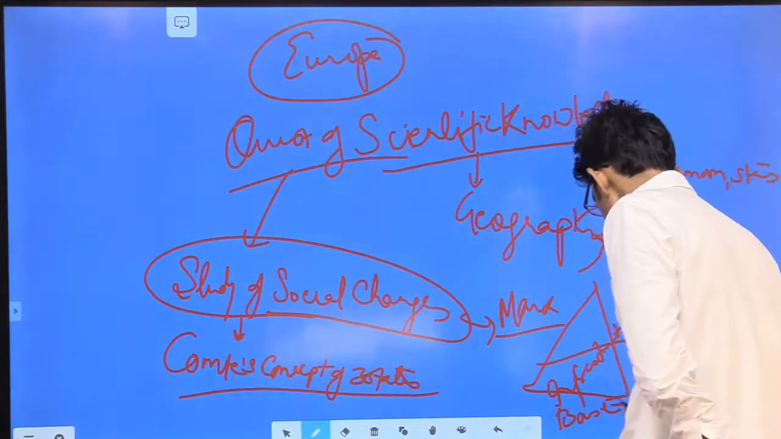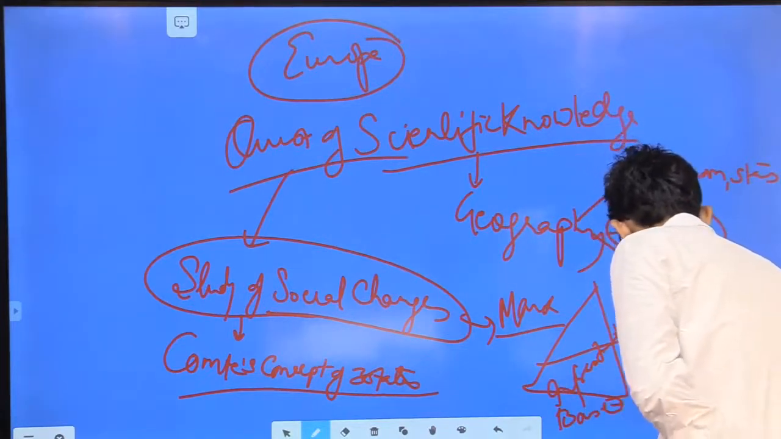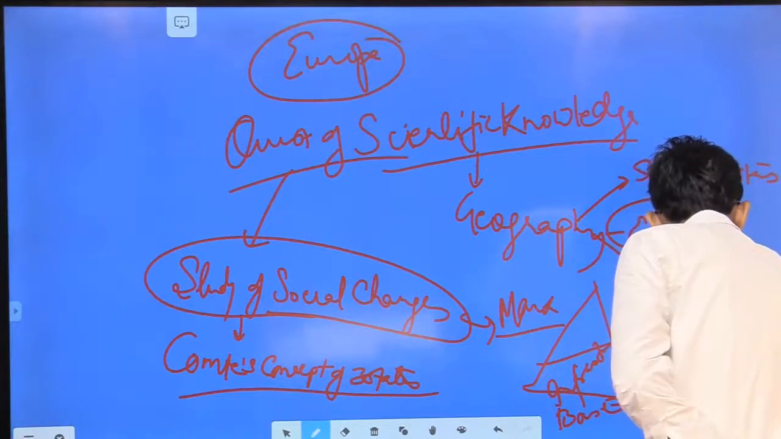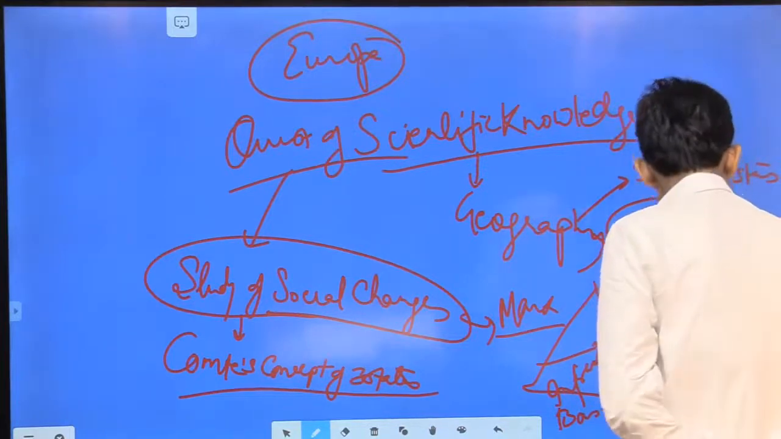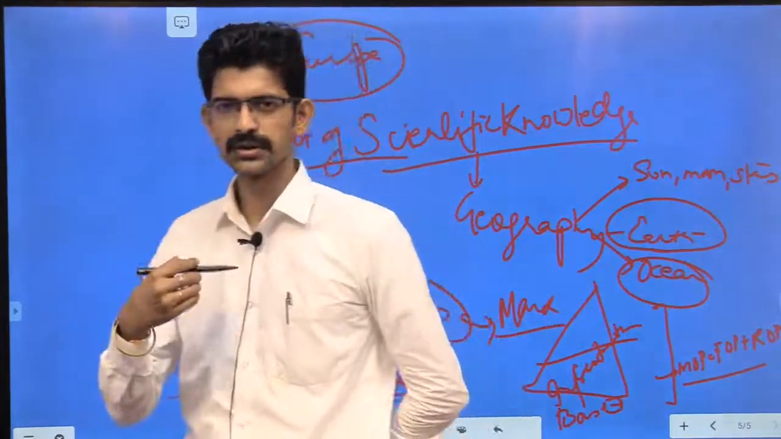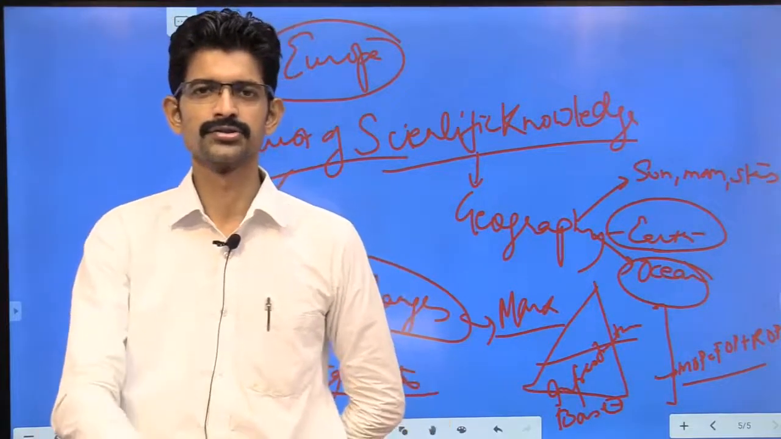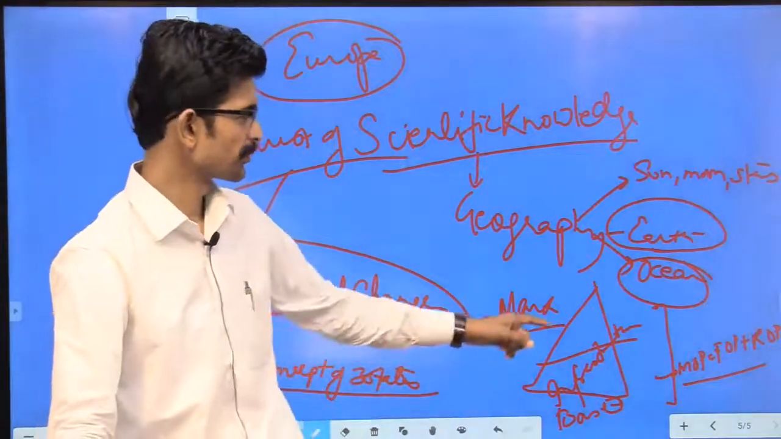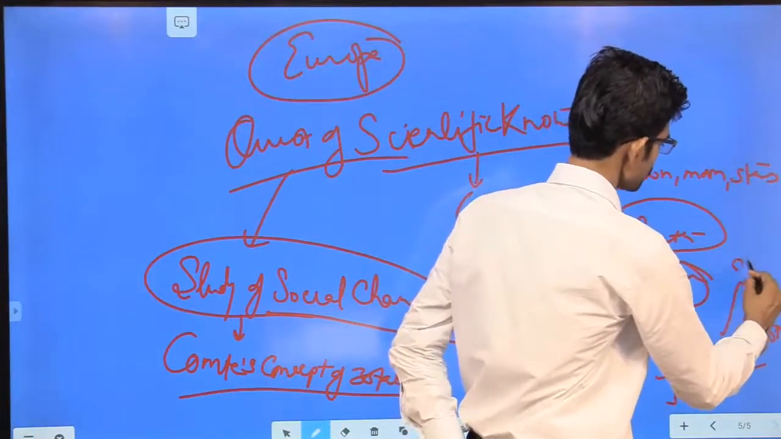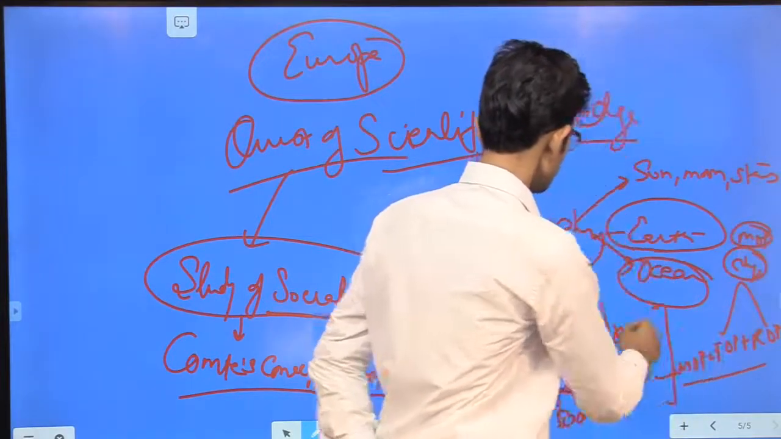So when there are changes in modes of production, and what is mode of production? Factors of production plus relationship of production. So when the factors of production, that is land, labor, and capital, change, that leads to the change of the relations of production. And if the two things are getting changed, then there is change in MOP, that is change in the entire